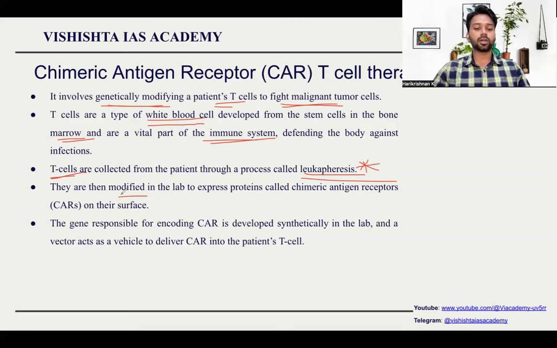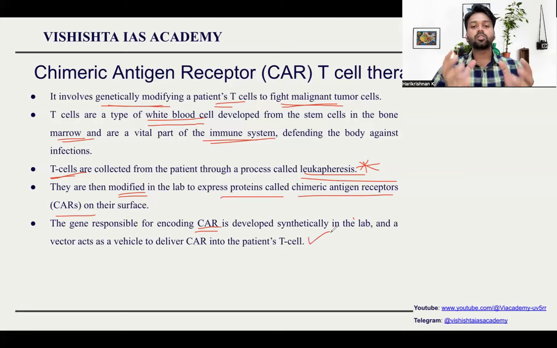Then they are modified. In the laboratory, they modify it to express certain proteins called chimeric antigen receptors. Chimeric antigen receptors are proteins which will kill the cancer cell. So this T cell will put out proteins which help in killing the cancer cells. The gene responsible for encoding CAR is developed synthetically in the lab, and they use a vector to deliver the CAR gene into the patient's T cell.